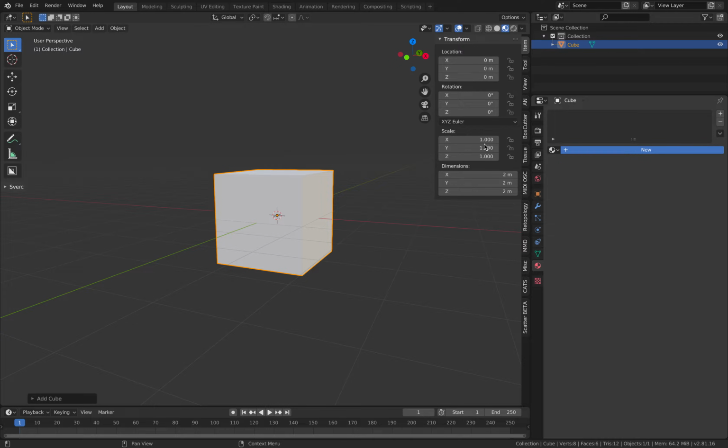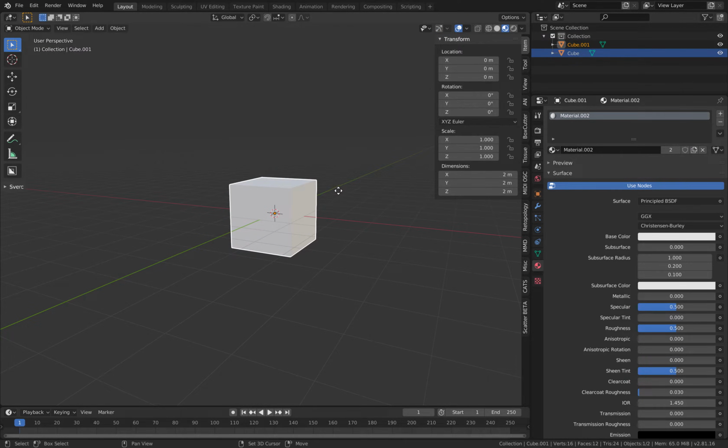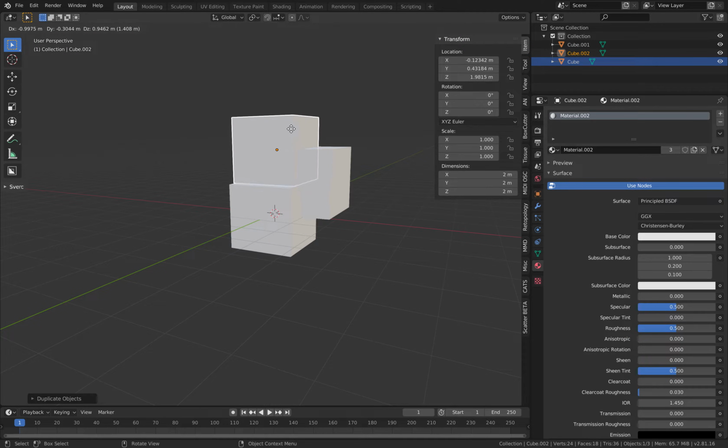By default, the cube actually has UV, I believe. And create a bunch of them. And let's give it, maybe just, this is the default shader, so that's okay.